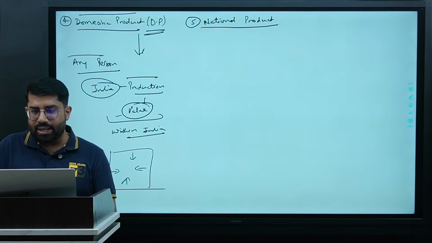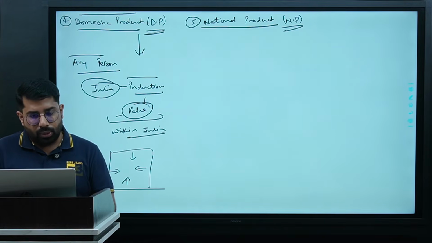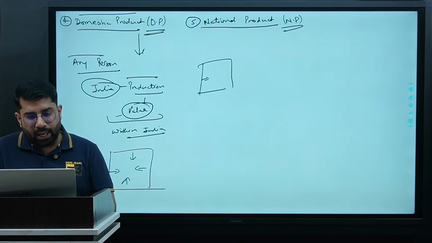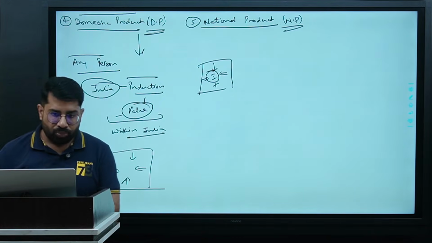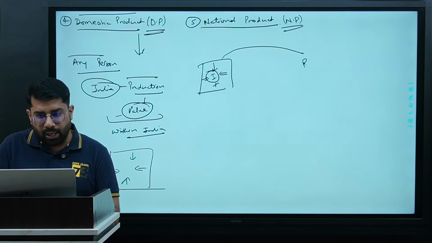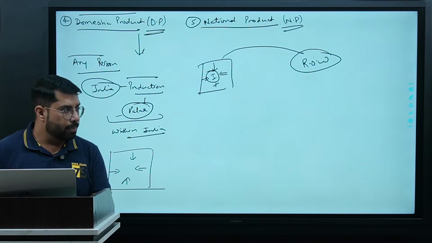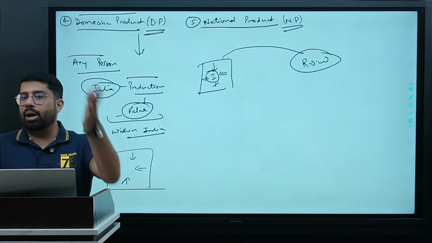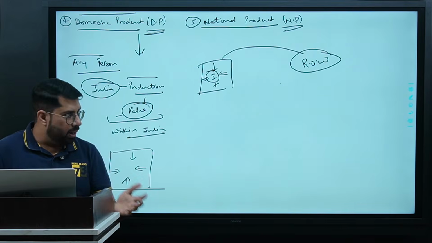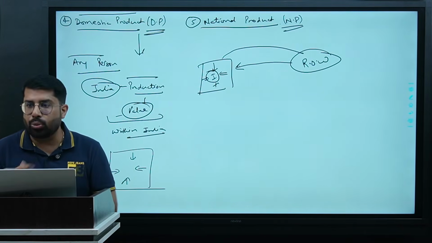For national product, guys, NP, how do we approach NP? Understand this please. Within India is okay. Now, what if some person is moving to any other part of the world? ROW basically means rest of the world. We are going to any other part of the world. We are working there, we are earning money there, and we are taking our money back to our home country.